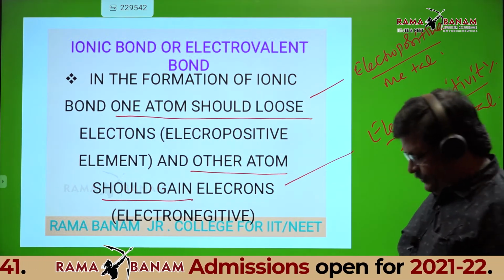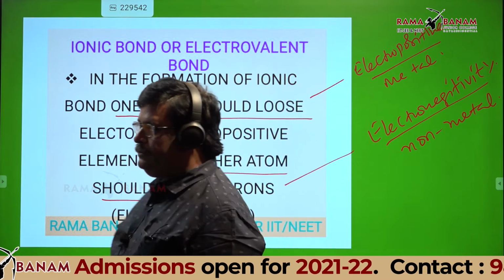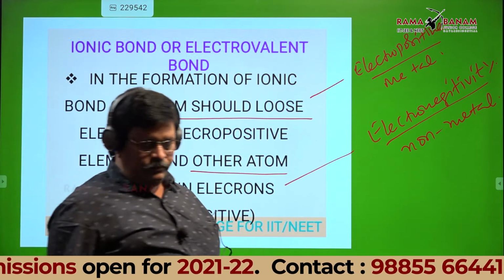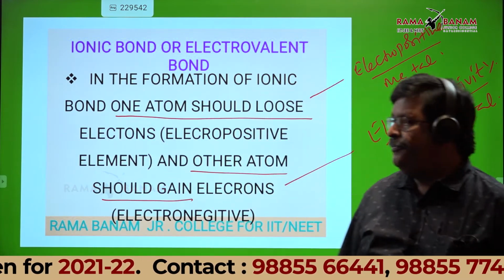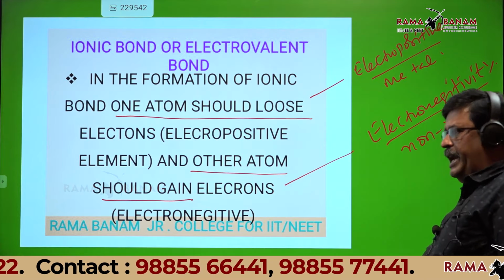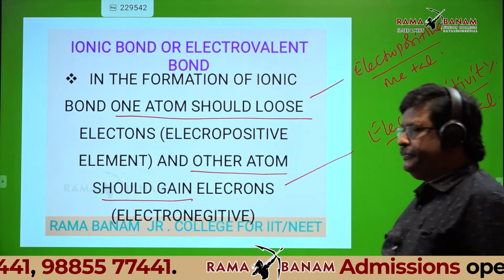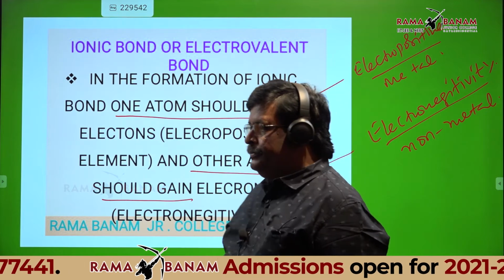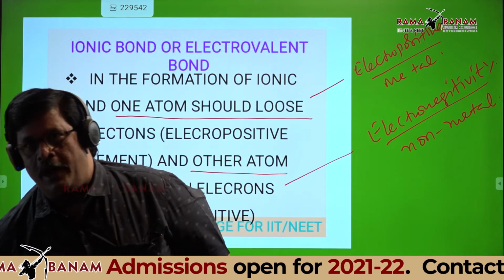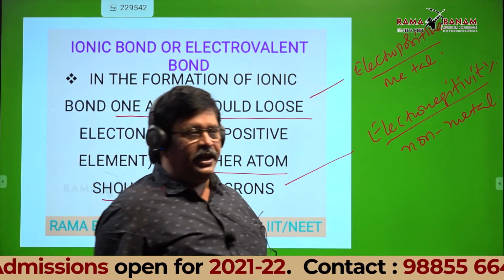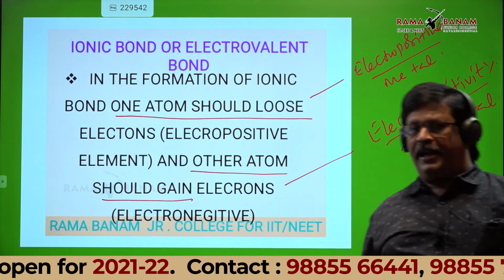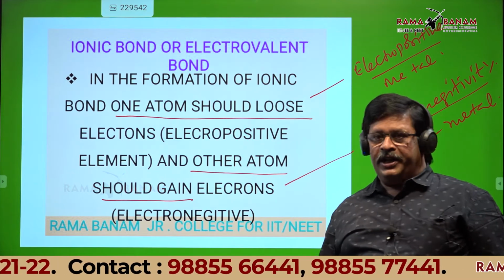Okay now. And the other atom should gain electrons. The atoms which are electronegative, they only gain electrons. So write within the bracket, electronegative.